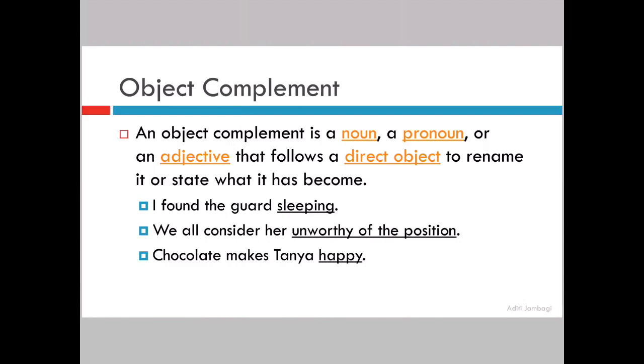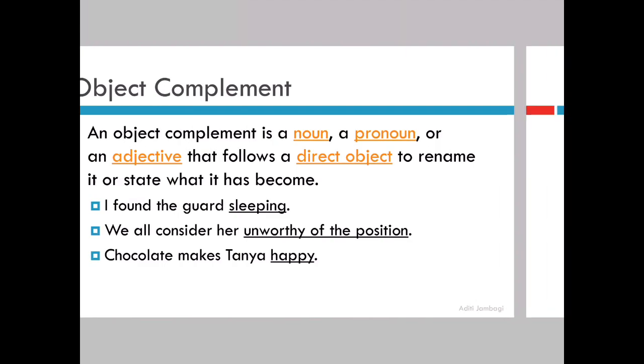Chocolate makes Tanya happy. Chocolate is your subject. Makes is your verb. And Tanya is your direct object. Because chocolate is making whom happy? It is making Tanya happy. So, Tanya is your direct object. And then happy. How does it make Tanya? It makes her happy. It is the condition that is related to Tanya and not chocolate. Therefore, it becomes your object complement.